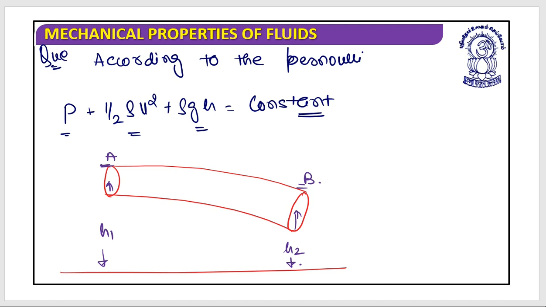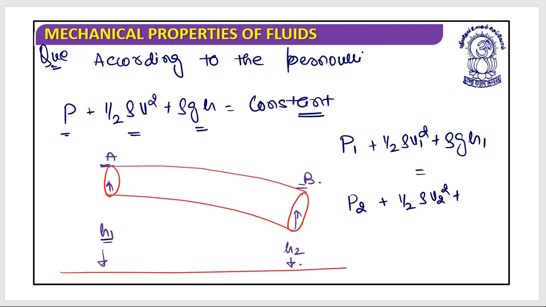Have you written it? Let's have a look. Your book should look like this. P1 plus half rho V1 square plus rho g H1. This height should be measured from the ground level. That should be equal to P2 plus half rho V2 square plus rho g H2.